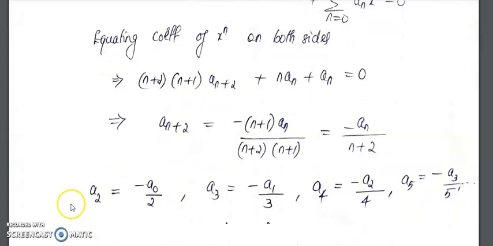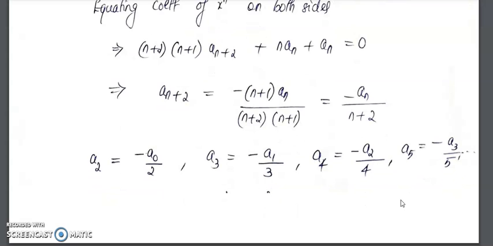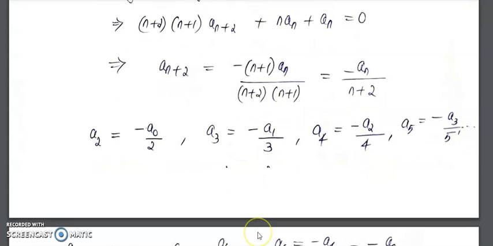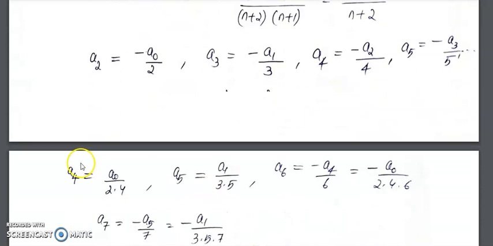So now we can write the values of a2, a3, a4, etc. a2 will be minus a0 by 2, a3 will be minus a1 by 3, then a4 will be minus a2 by 4, a5 will be minus a3 by 5, and so on. Now replacing a2, a3 and so on, we get all the coefficients in terms of a0 and a1.